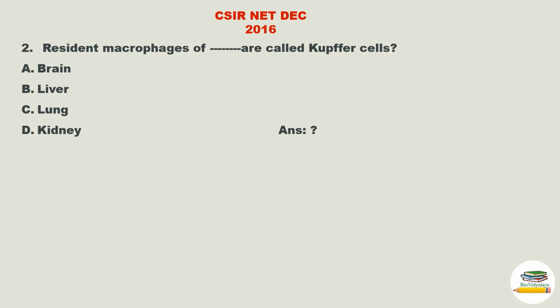For answering this question, you have to remember the different names of macrophages in different tissues. In brain, macrophages are called microglial cells. In lung, they are called alveolar macrophages. In kidney, they are called mesangial cells, and in liver, they are called Kupffer cells. So the answer is option B, liver.